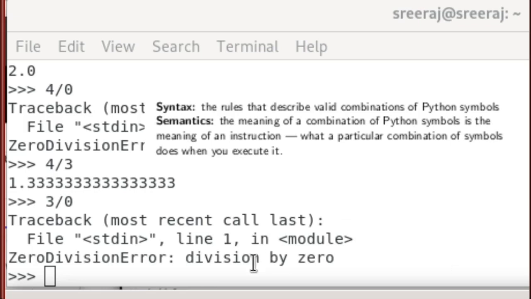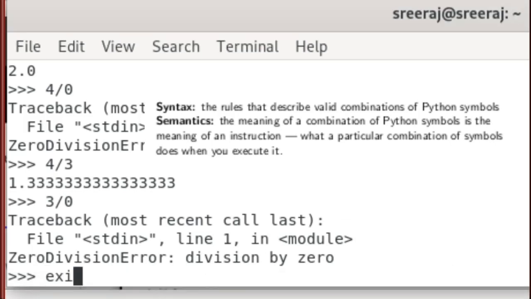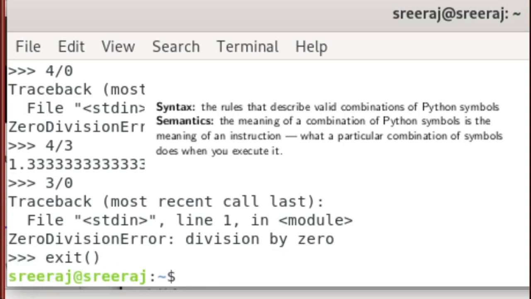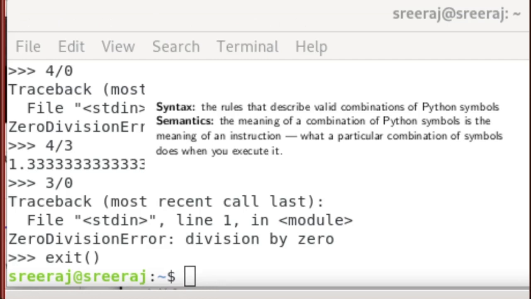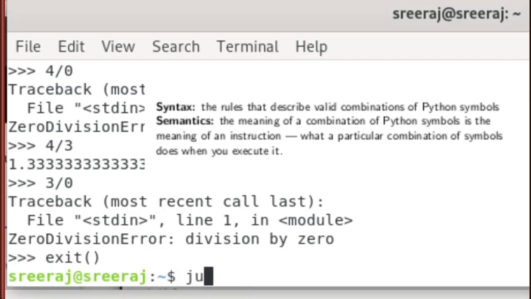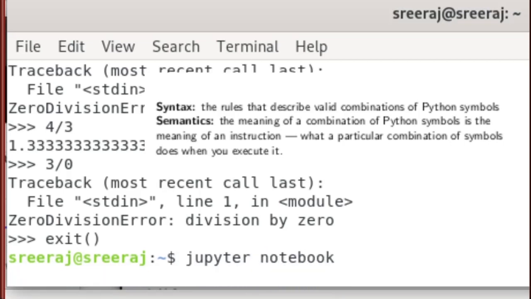Here we discussed the calculation operations with respect to Python. We already discussed the different operators used in Python, operator precedence, and also the understanding of syntax and semantic errors. Now we exit from Python, go to the terminal and type Jupyter Notebook for executing Python programs.